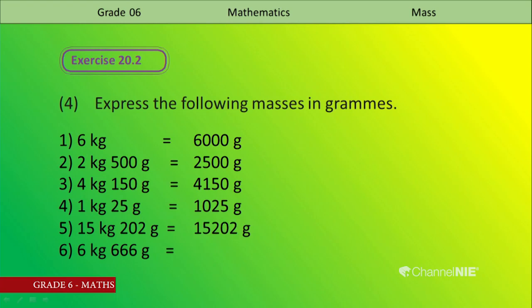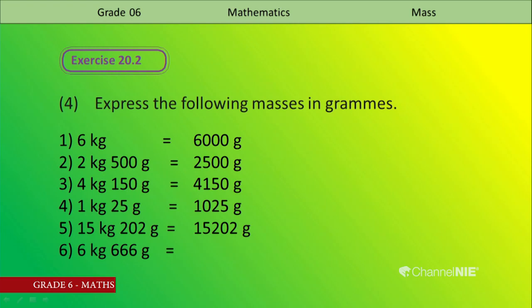Then fifth one, 15 kilograms 202 grams. 15 kilograms is 15,000 grams. Add 202, the answer is 15,202. It is in grams.